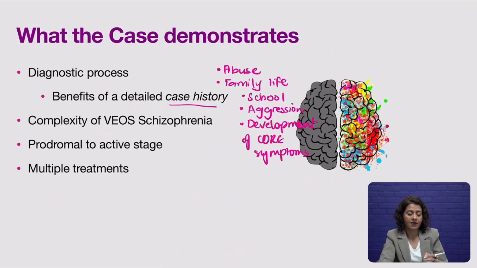If you recall, from age 12 to 14, the hallucinations became quite severe.